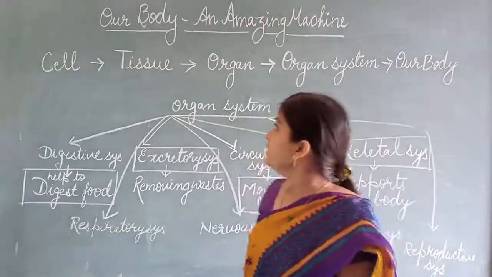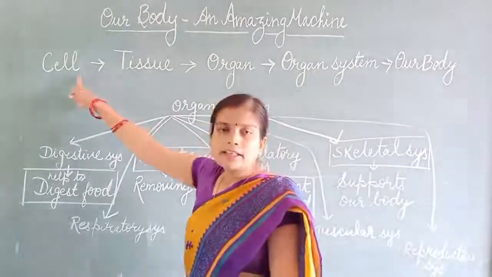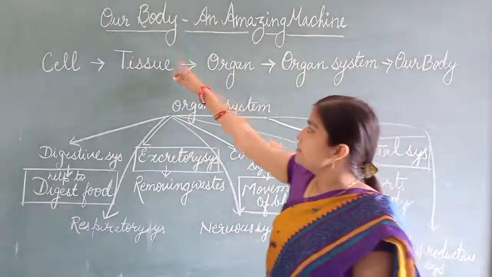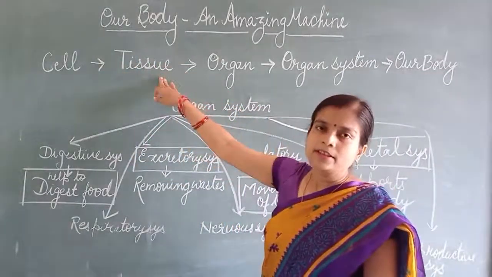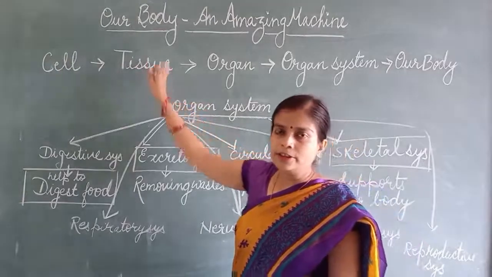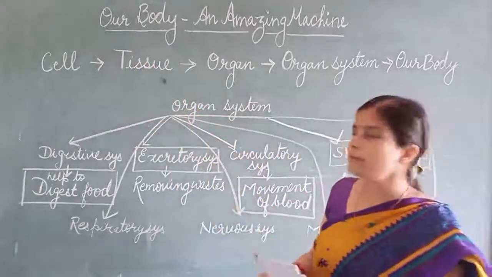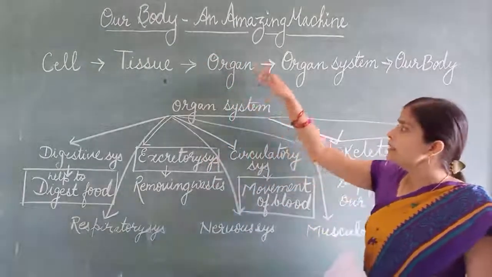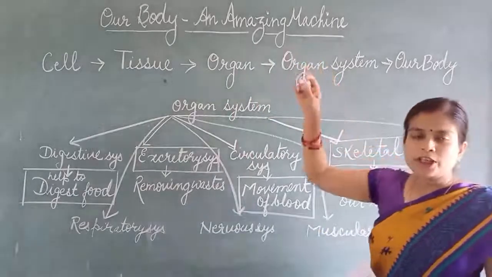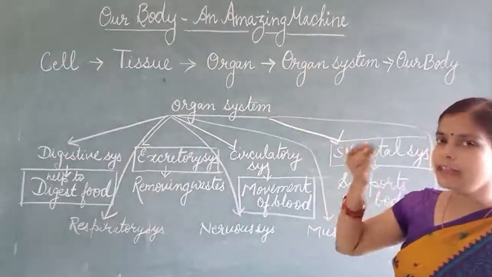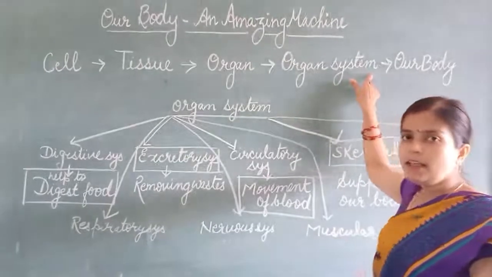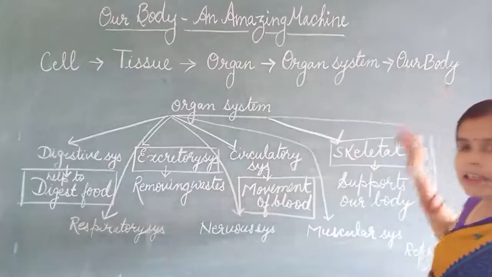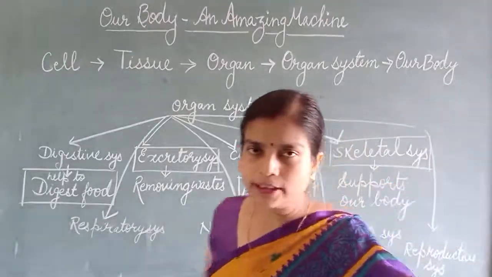So we know that the cell is the smallest unit of the body. Cells of the same type join together and make tissue. Then tissues involved for the same purpose, the same function, make an organ. Many organs working together for the same purpose make an organ system, and these different organ systems make our body. In our body there are 8 organ systems, okay?